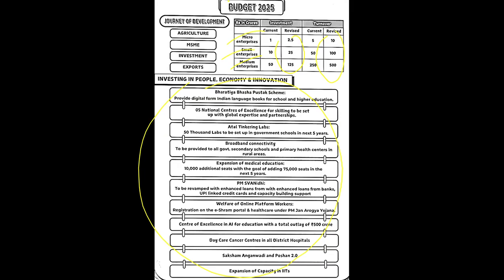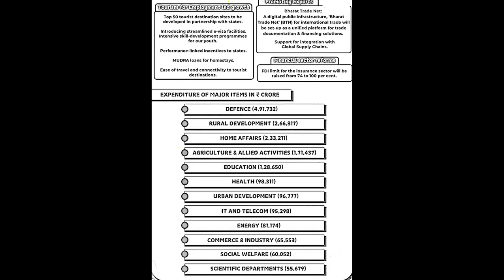Then we have a Center of Excellence in AI for Education, with a total outlay of 500 crores. And also we have daycare cancer centers, building cancer centers in district hospitals, and expansion of capacity in IITs.